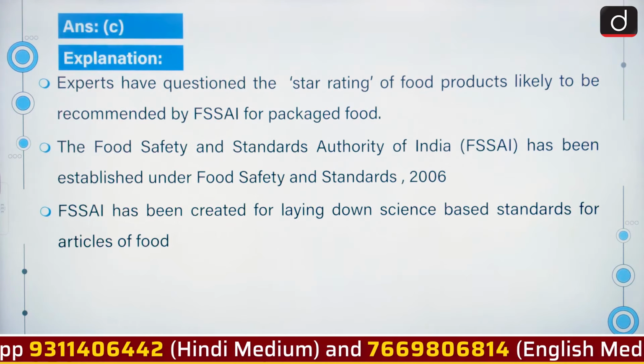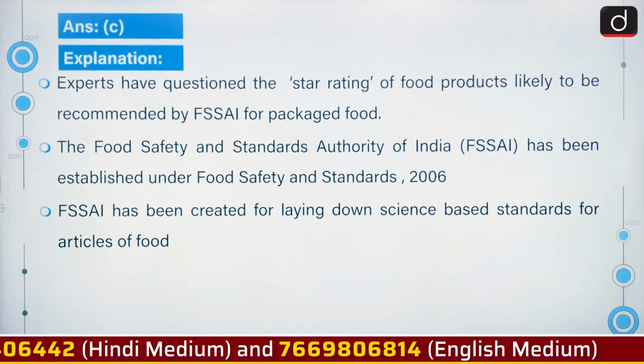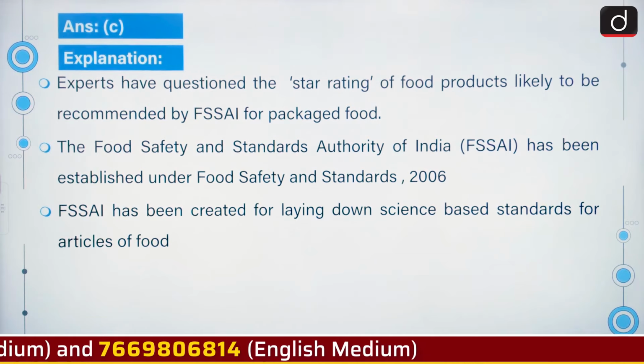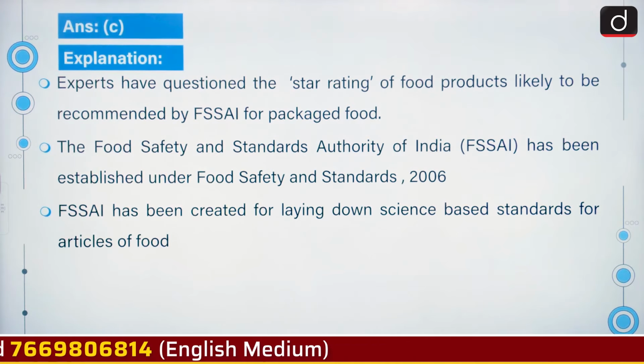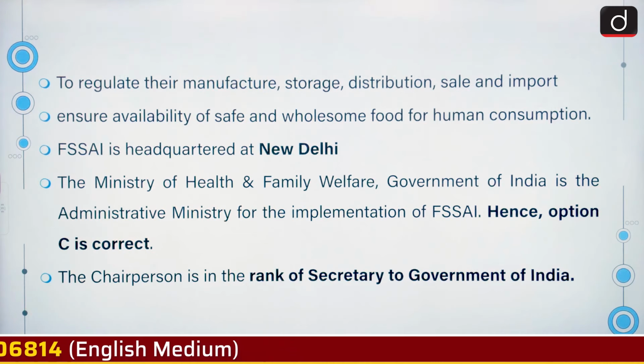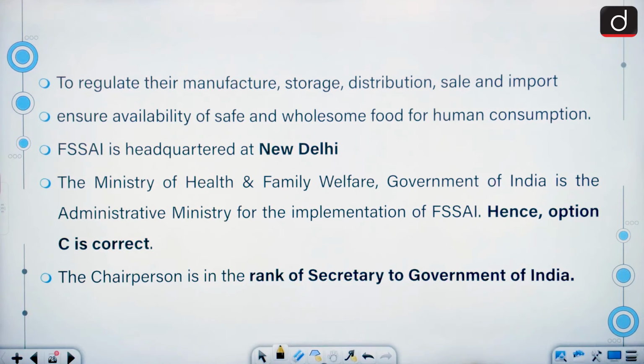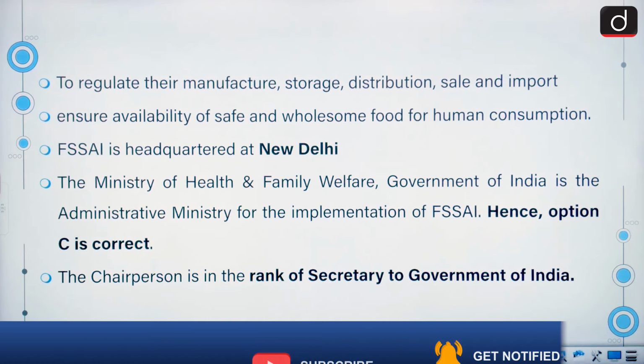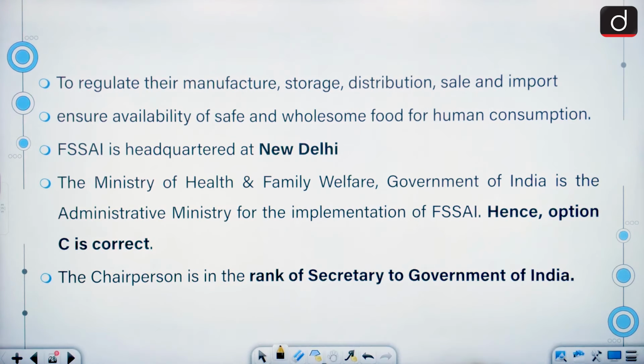Experts have questioned the star rating of food products likely to be recommended by FSSAI for packaged food. FSSAI has been created for laying down science-based standards for articles of food to regulate their manufacture, storage, distribution, sale and import, ensure availability of safe and wholesome food for human consumption. It is headquartered at New Delhi. The Ministry of Health and Family Welfare is the administrative ministry for the implementation of FSSAI. The chairperson is of the rank of secretary.